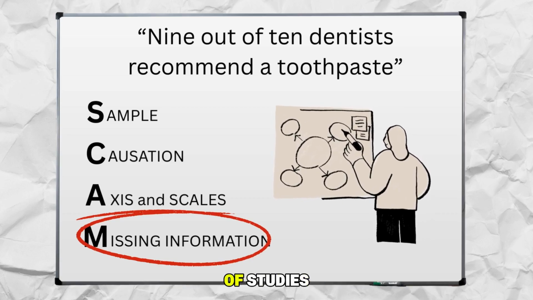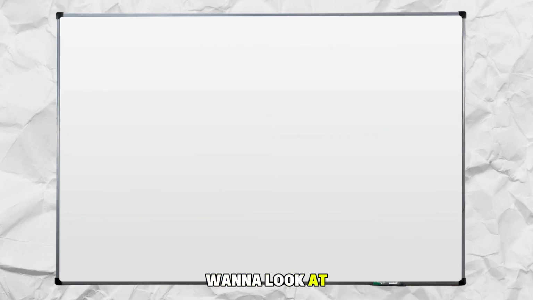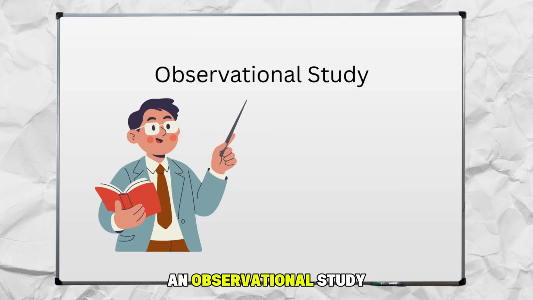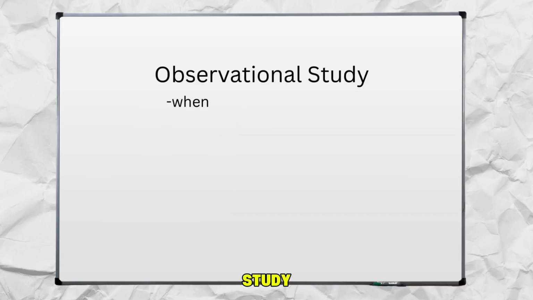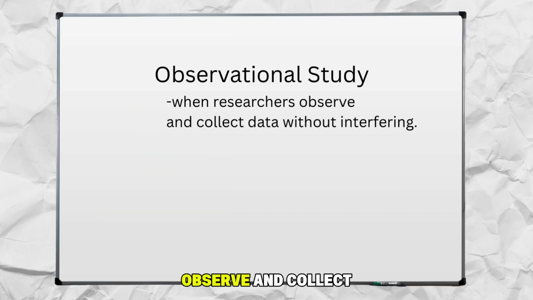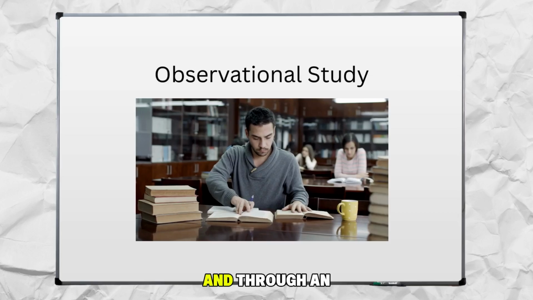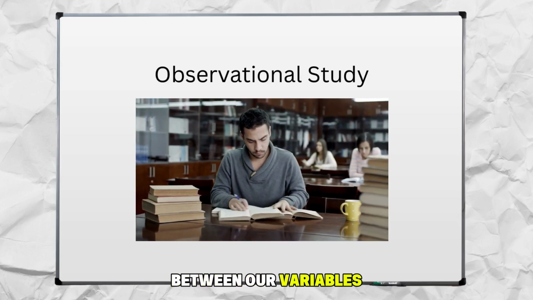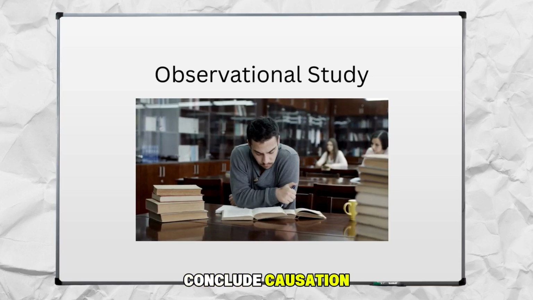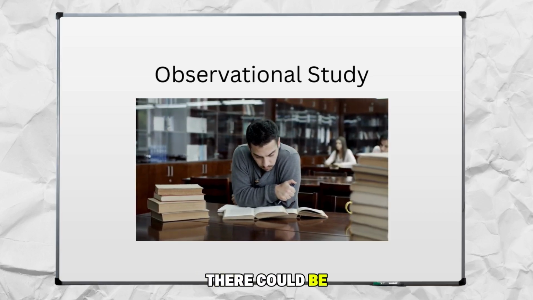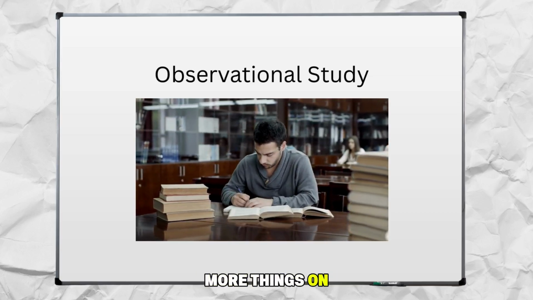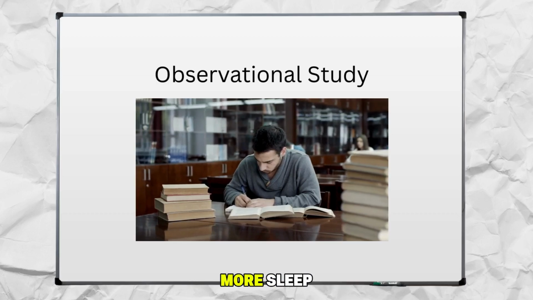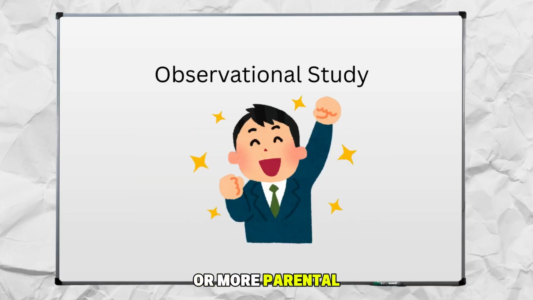There's going to be a few kinds of studies, 2 main ones that we're going to want to look at here. The first is what we call an observational study. Now, an observational study is when researchers observe and collect data without interfering. For example, we could be surveying students about study habits and grades. Through an observational study, we can conclude correlation or association between our variables, but we cannot conclude causation. Why not? Because there could be confounding variables. There could be more things on top. Maybe students who study also get more sleep, have less stress, or more parental support.